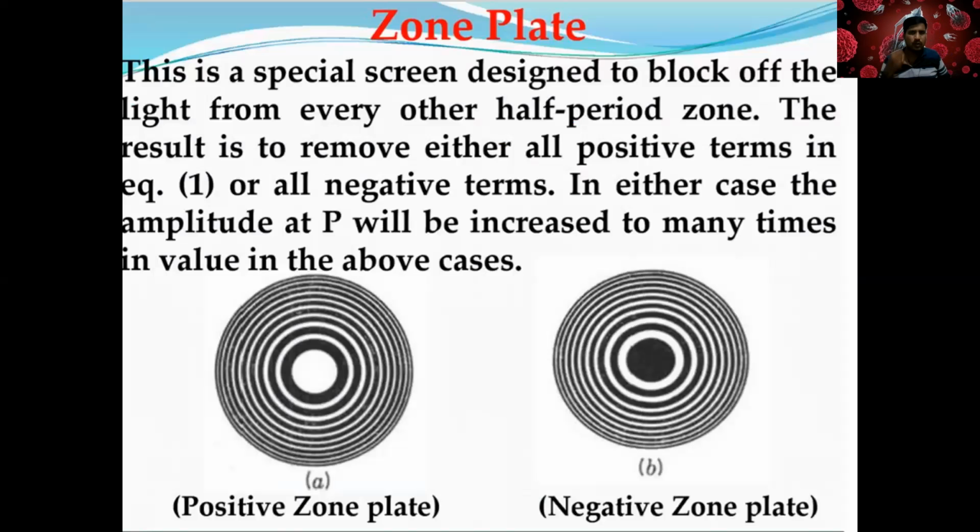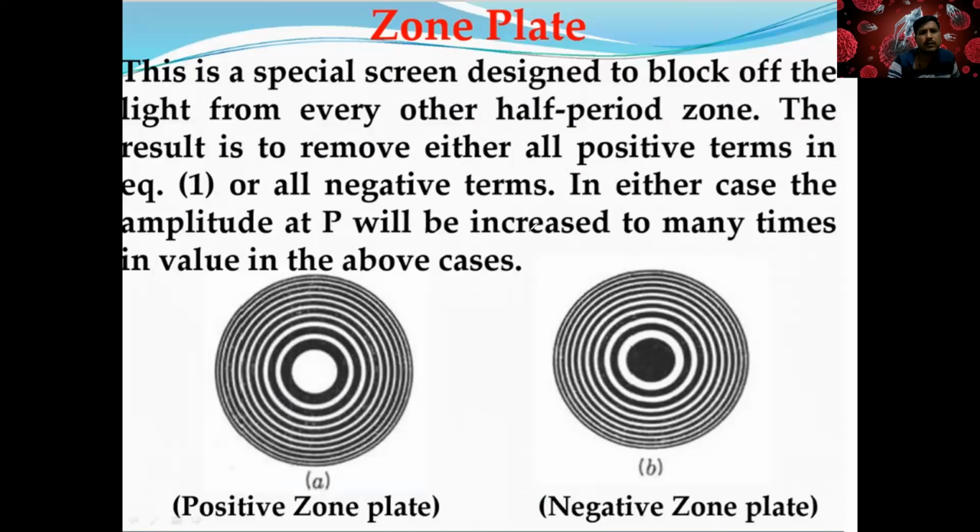Zone plate. So what is the zone plate? Here, when I discuss the zone plate, it's just simple. You take a white paper or draw circles with different radii.